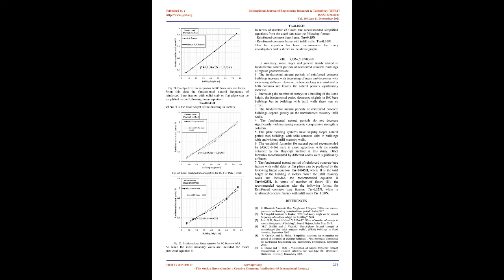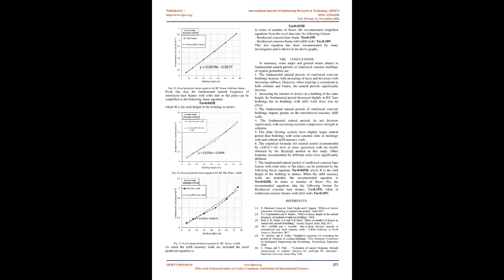Studying the trends of the data from this investigation, the general equations can be recommended, discussed in the following section, for reinforced concrete frames with solid and flat slabs and for reinforced concrete with infill walls. The fundamental natural period of reinforced concrete bare frames and masonry infill with solid slabs and flat plates was predicted by Excel as a linear equation as shown in the Fig 20, 21, 22, and 23.